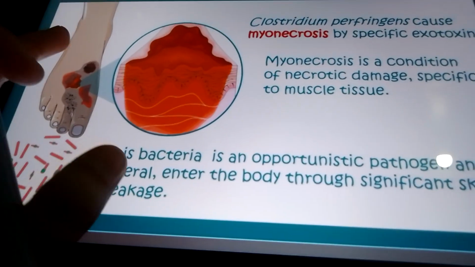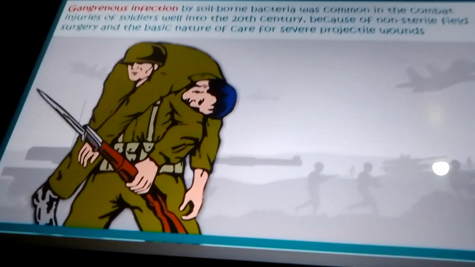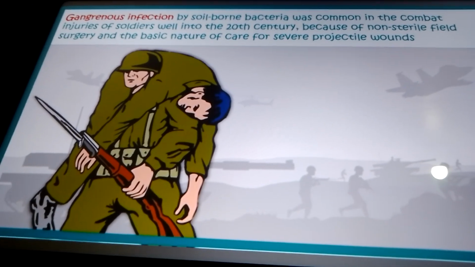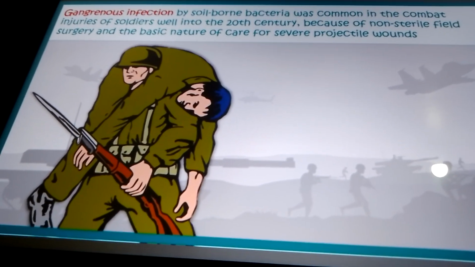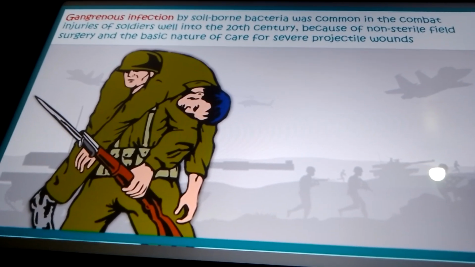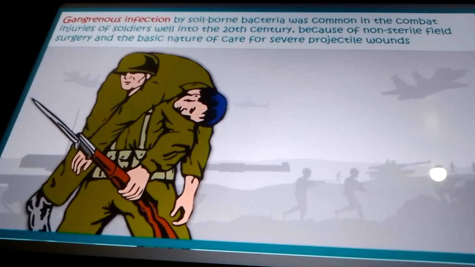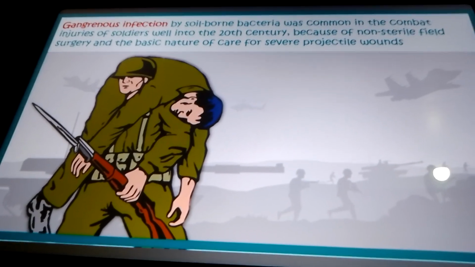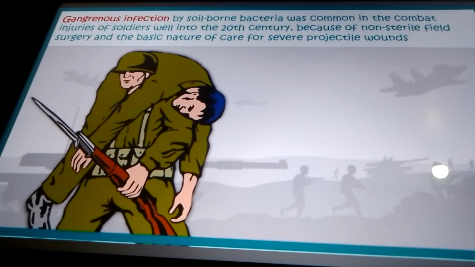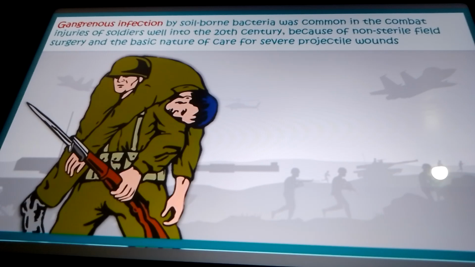What else is there? This gangrenous infection is caused by soil-borne bacteria. For example, a child is playing, falls down and gets injured with a break in the skin. There will be some soil there, and these bacteria are typically present in it.